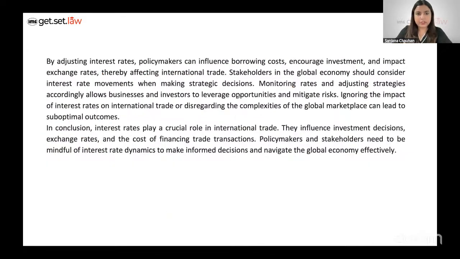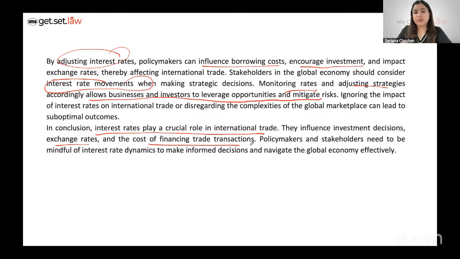There is some more information, which is what policymakers can do by adjusting interest rates. They can influence borrowing costs, encourage investment, and impact exchange rates, thereby affecting international trade. So interest rate movements are important to be factored in. Monitoring rates and adjusting strategies accordingly allows businesses and investors to leverage opportunities. You cannot ignore the impact of interest rates. So, read the conclusion also. It plays a crucial role in international trade. They influence investment decisions, exchange rates, and the cost of financing trade transactions.